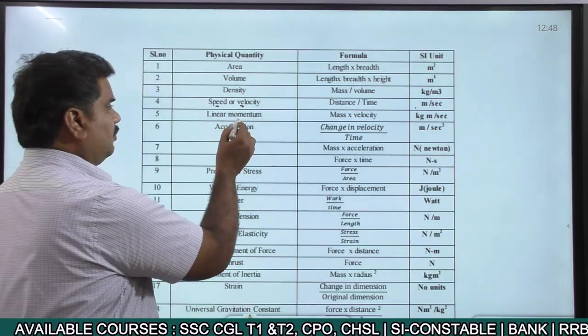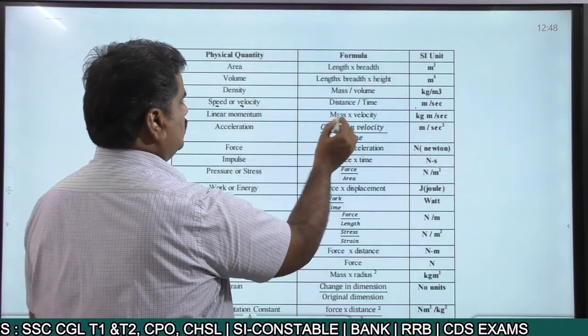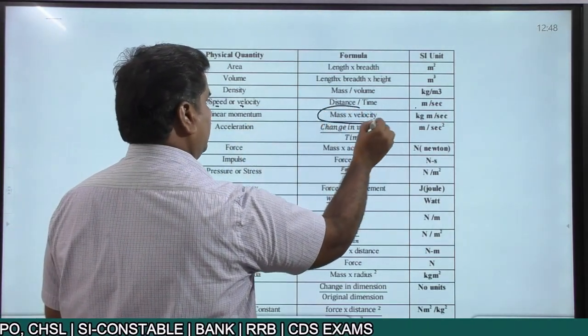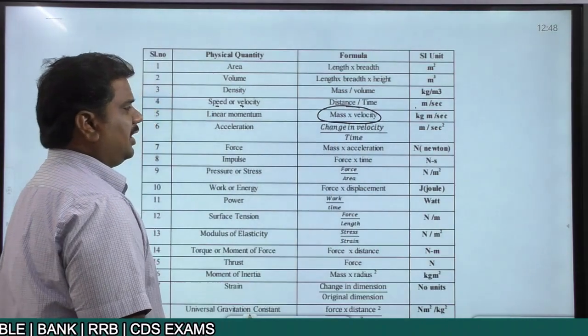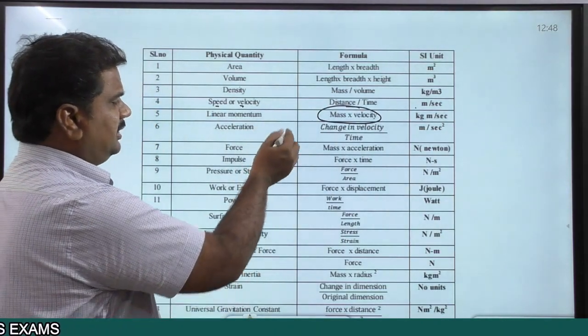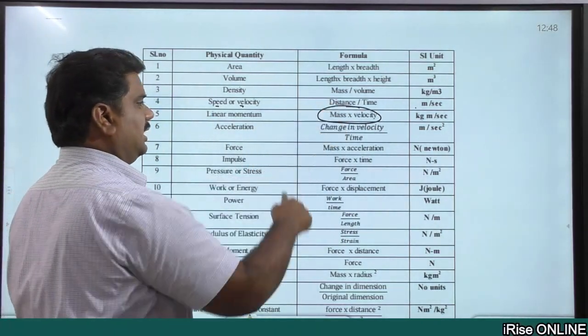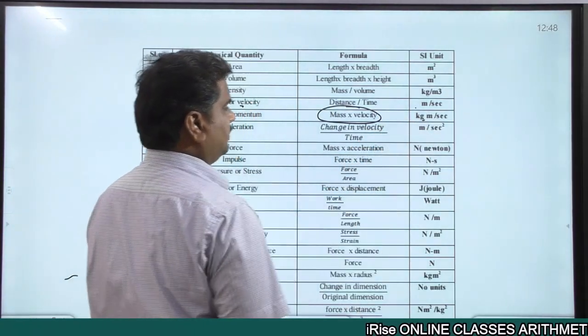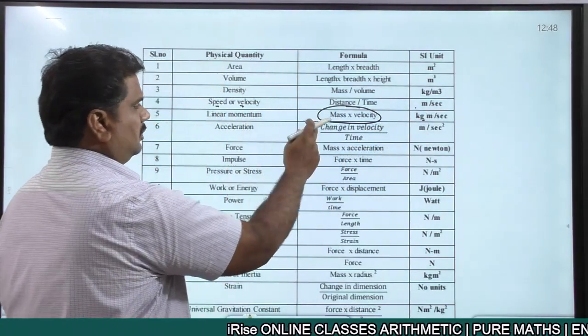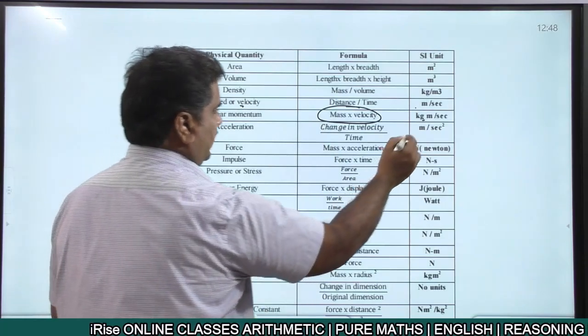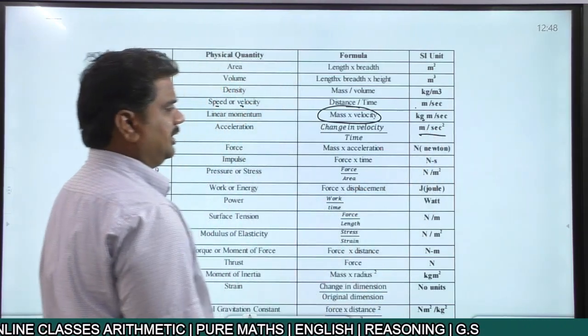Talking about momentum, this formula is also important. The momentum of an object is defined as the product of mass and velocity, that is kg meter per second. Acceleration, change in velocity with respect to time, has the unit meter per second square.